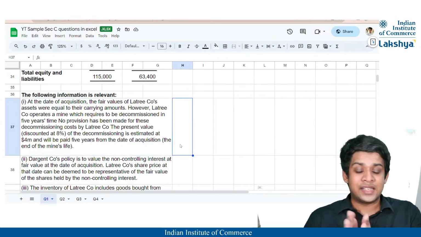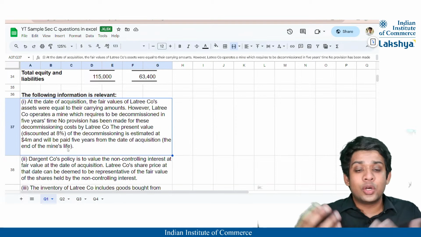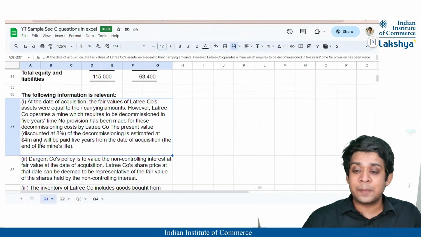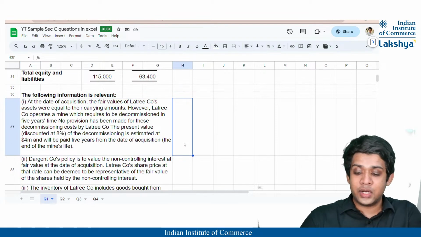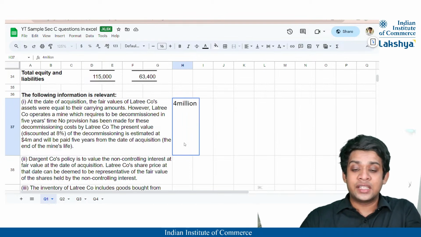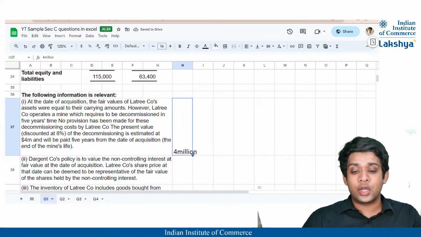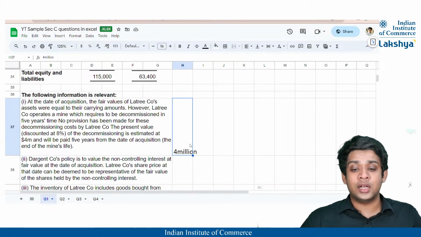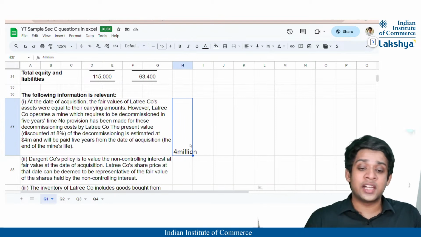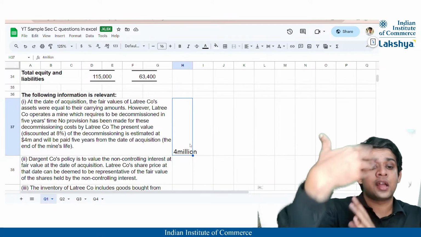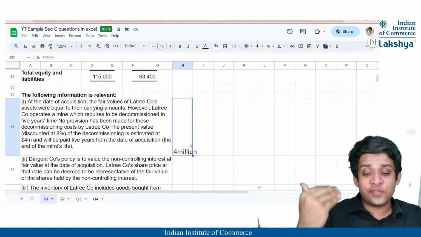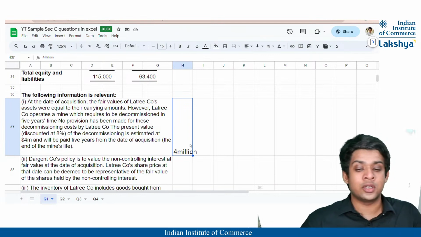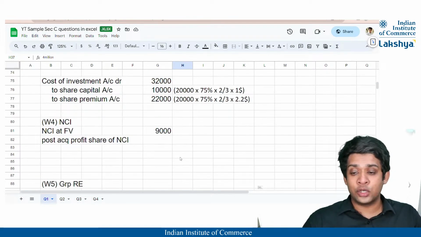Okay, sorry guys. So now, as I told you that we have to present value it, but there is no need to present value it because they've clearly mentioned that the present value, which is already discounted at 8%, is $4 million. That means this $4 million, rather than calculating the present value of it, it is already mentioned. Okay, so this is going to be capitalized as an asset, 4 million, because it is the present value, or you can say the fair value of an asset. Because for a dismantling cost which is to be incurred after 5 years, that is capitalized at its fair value, and its fair value is nothing but its present value here. Okay, so 4 million is its present value, or you can say fair value.